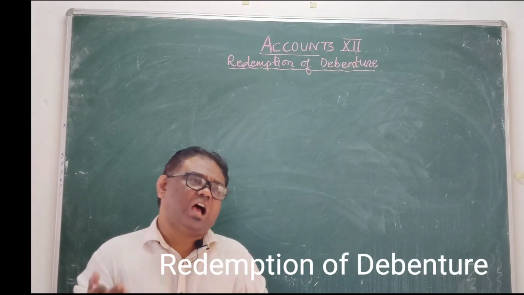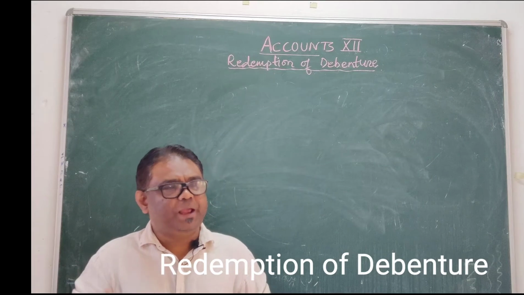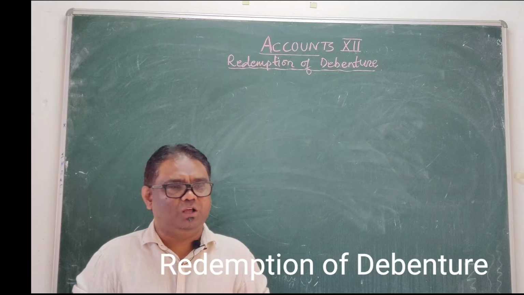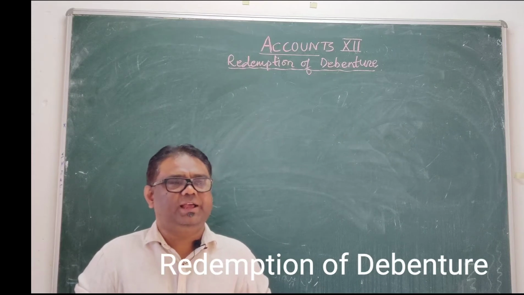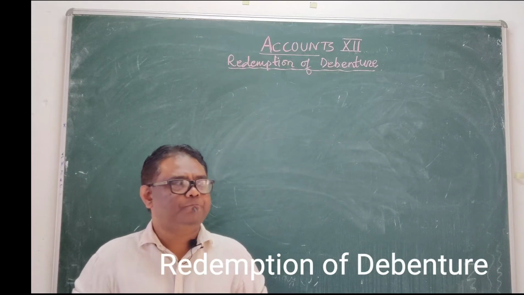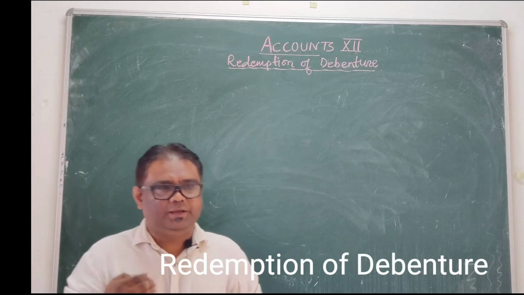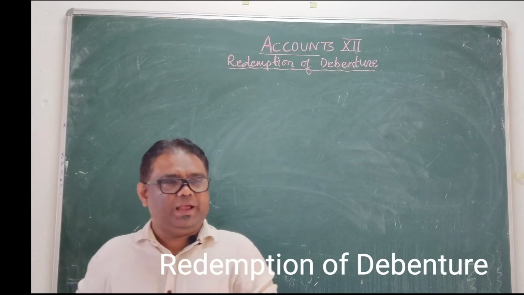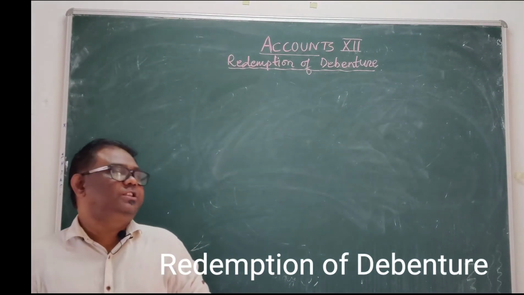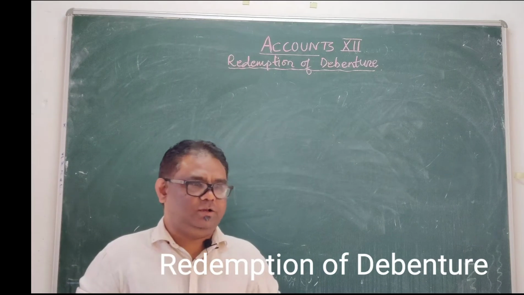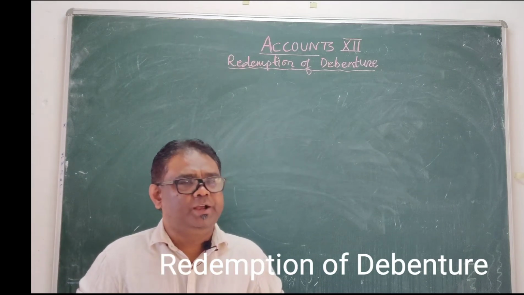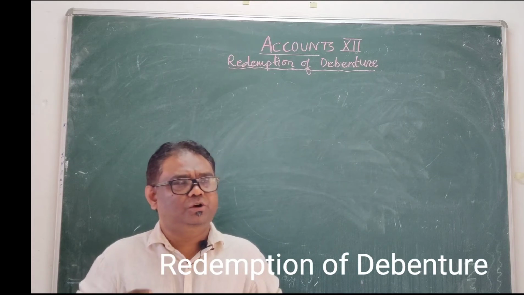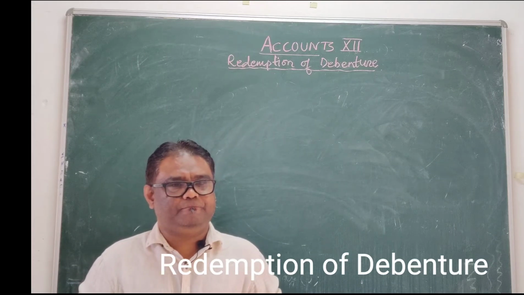A company has to repay the debenture holders after the expiry of a time or after the time of the specified agreement. The debenture has to be repaid back. So here we are doing redemption. The meaning of redemption is to repay back.